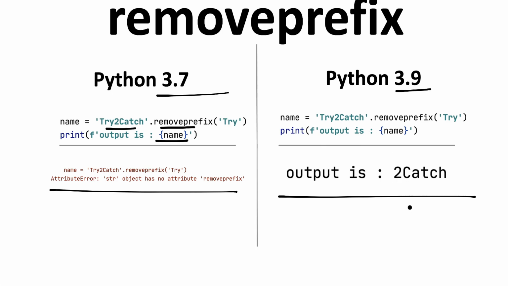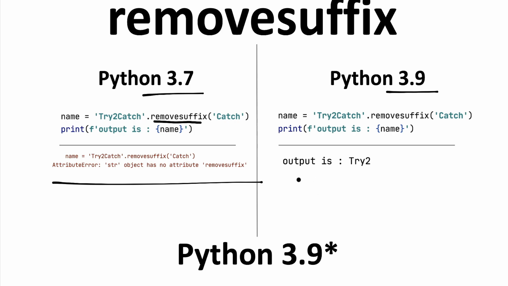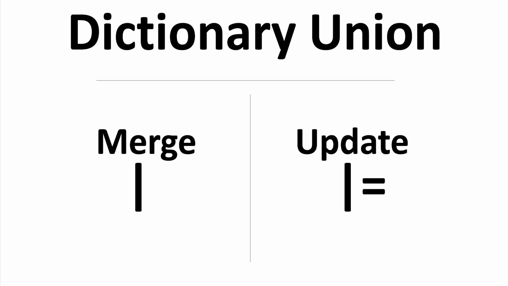Right, now let's see removesuffix. For removesuffix it is the same, 3.7 and 3.9. Again in 3.7, when I use removesuffix, I get the same attribute error because this method is not in 3.7. But when we use it in 3.9, yes, we have successfully removed the suffix "catch" and we get the output "try to".